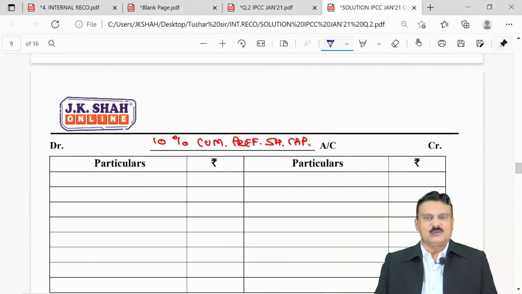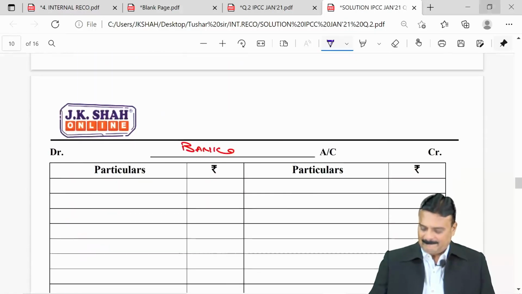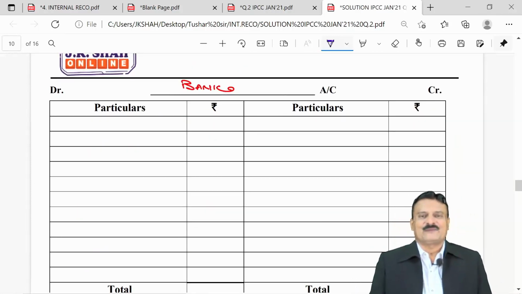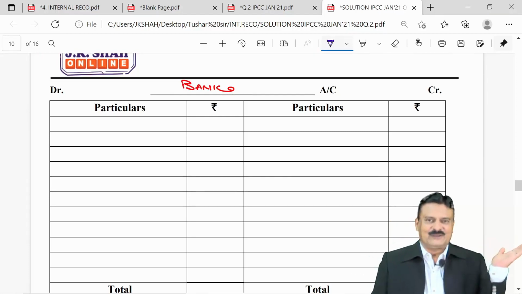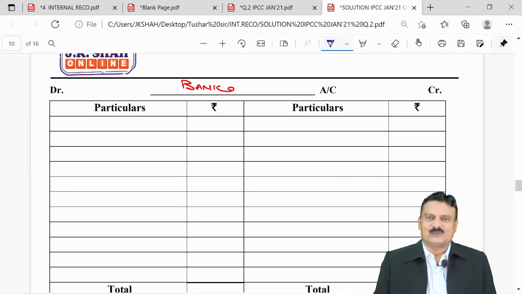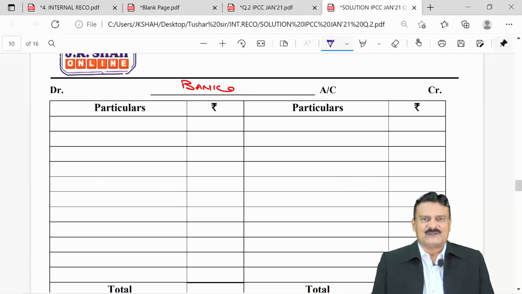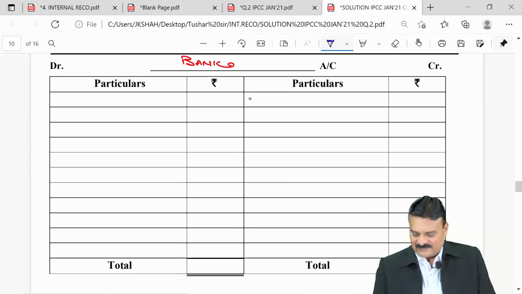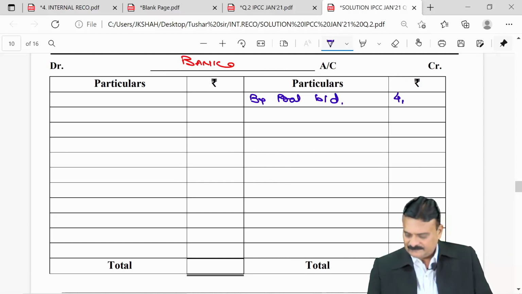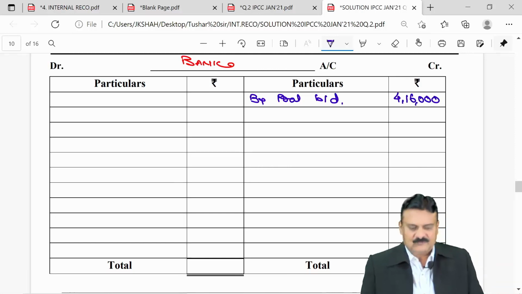Next, the 10% cumulative preference share is a new one, pending. Then the bank account, and if you see the question, we have a bank overdraft. So you have 2 options: either you show the bank overdraft on the credit side of cash and bank as an opening balance, or you can show the bank overdraft directly as a liability in the new balance sheet. Both options are correct, both are acceptable by ICAI. I am showing that as the opening credit balance, by balance brought down, 4,16,000.